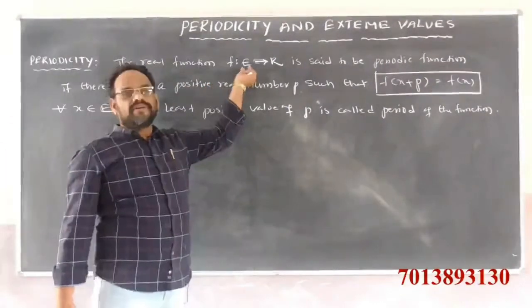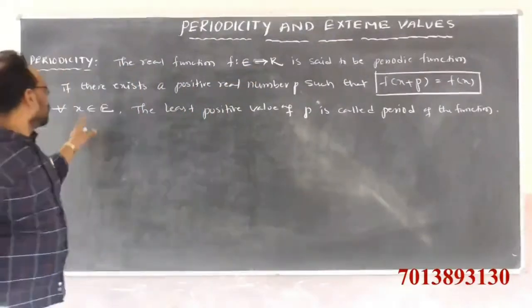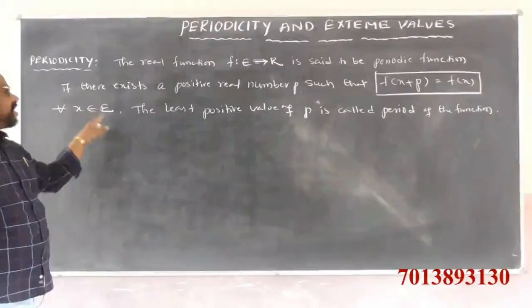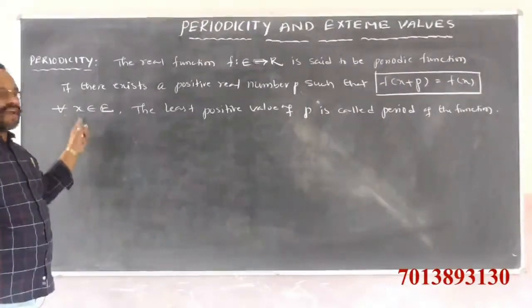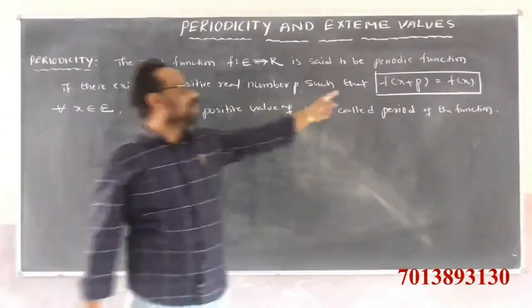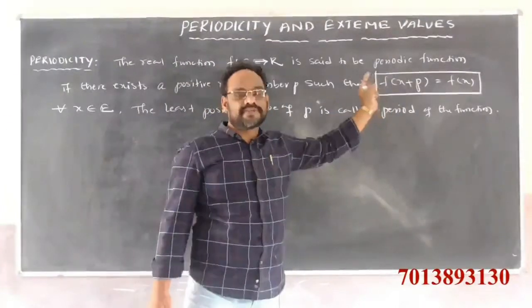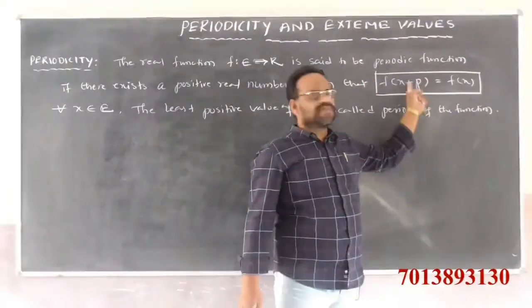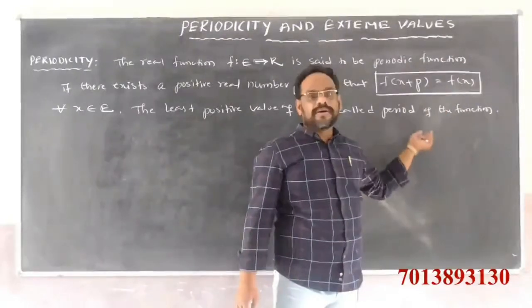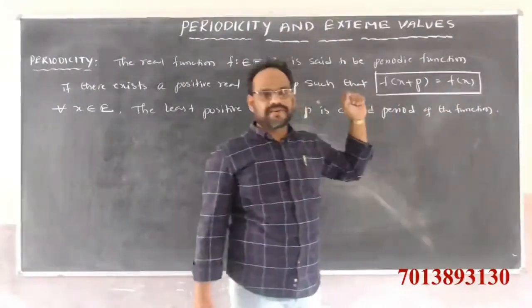X is every element in the domain, that is, for all x belongs to E. That means every element in the domain satisfies the condition, that is f of x plus p is equal to f of x. Then the least value of p is called the period of that function, and the function is called a periodic function.